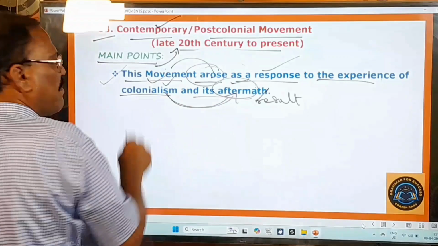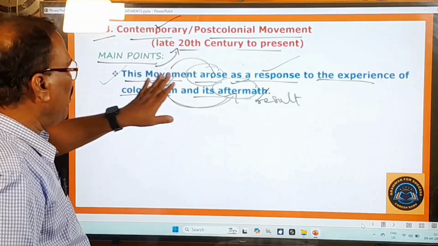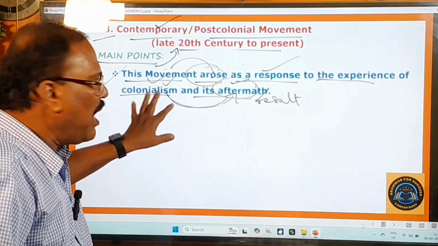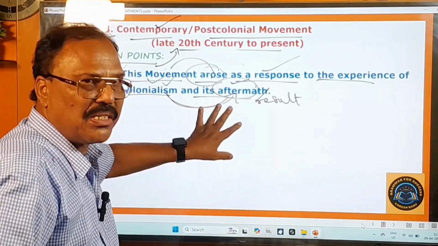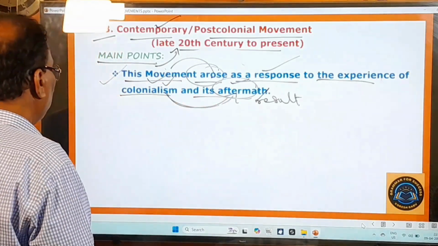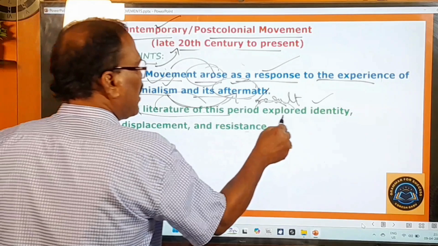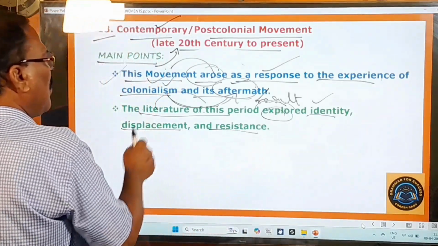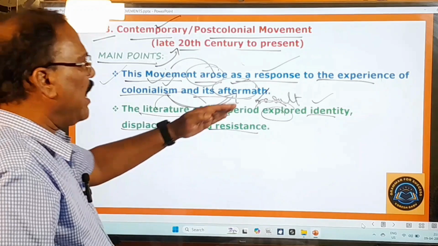This point is clear. This contemporary movement came into existence as a response to the experiences of colonialism and its aftermath, which means its results. Okay, and you go to the next one. And the literature of this period explored identity, displacement, and resistance. So the writers of this period dealt with what?